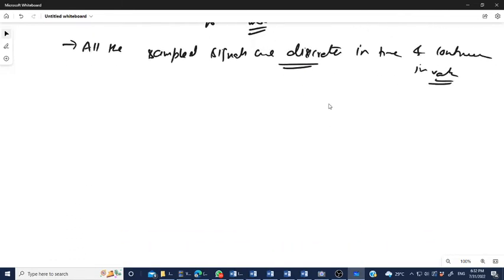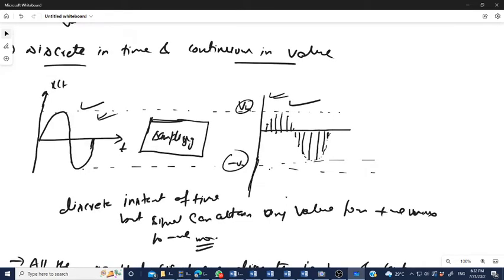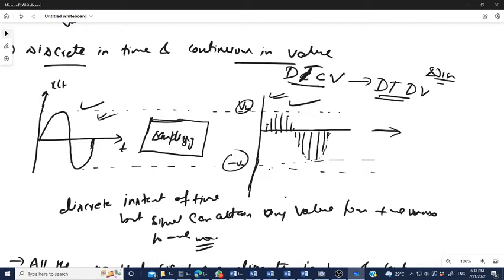So now the question is, if we are able to convert a signal that is discrete in time and continuous in value into one that is discrete in time and discrete in value, then the signal automatically becomes a digital signal. So how will it be covered?